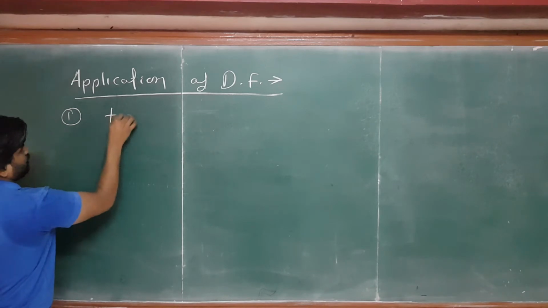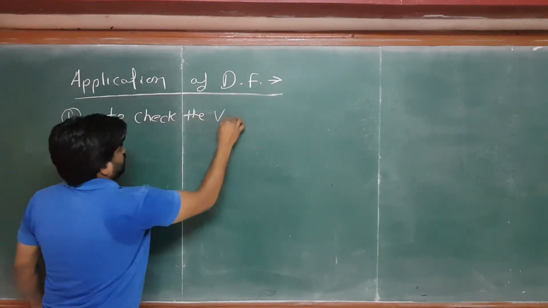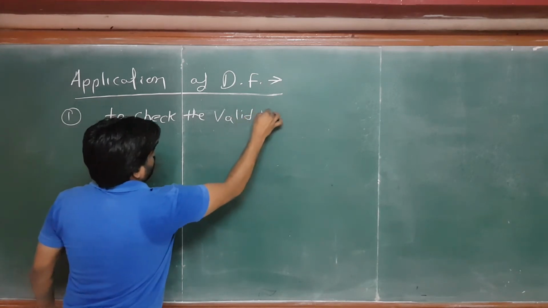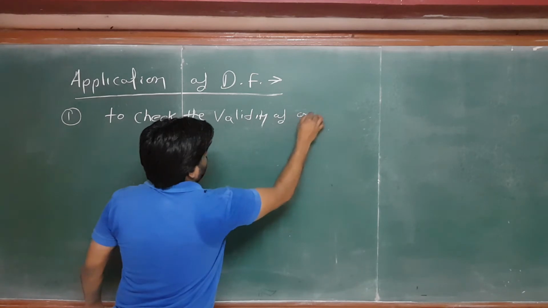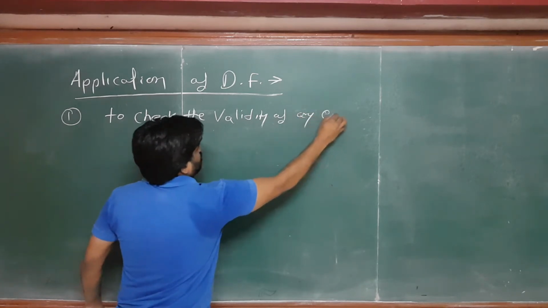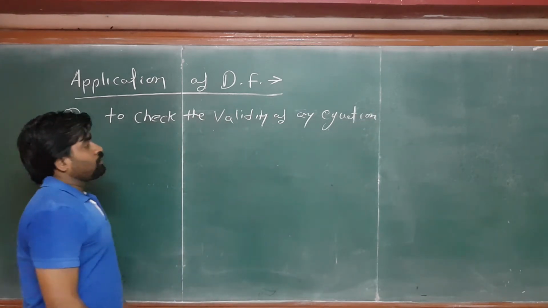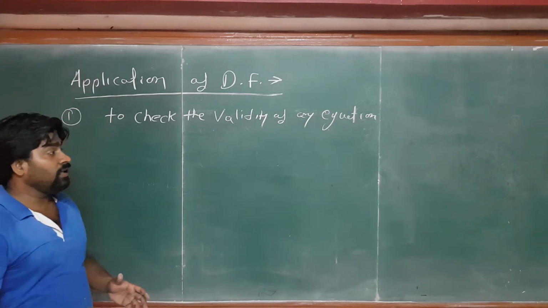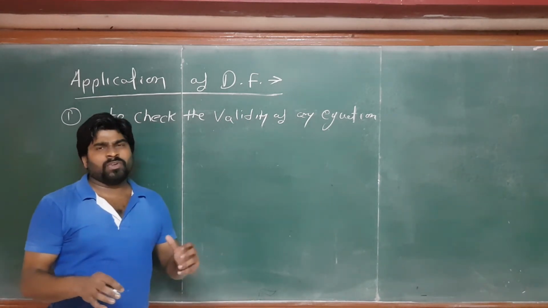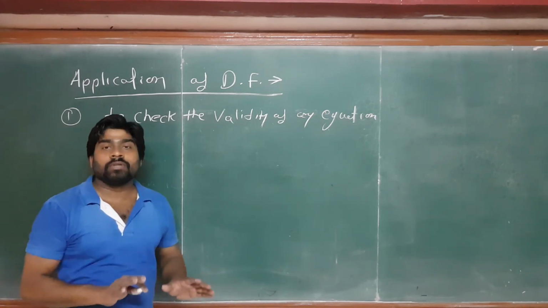The first one is to check the validity of any equation, which we are using in physics as well as in chemistry, as well as in any field of science.